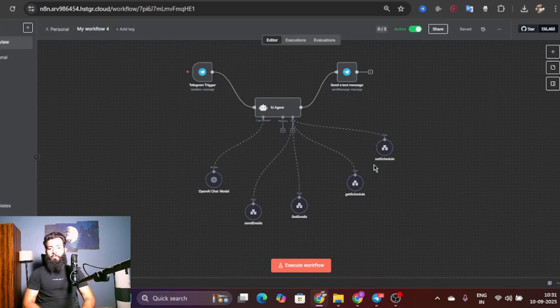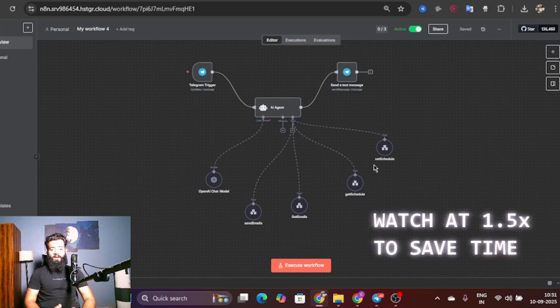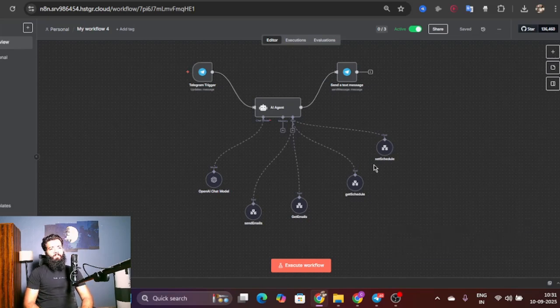I just want to show you this simple AI agent that I built. I just want to tell you that this in no way is an advanced agent. This is just a simple agent that will give you the gist of what can be done with an AI agent and how powerful n8n is.